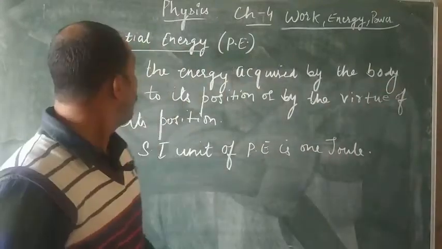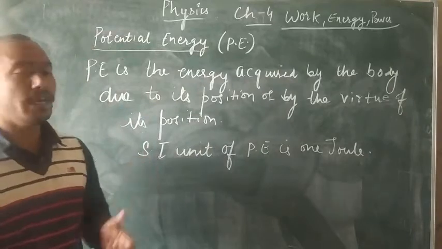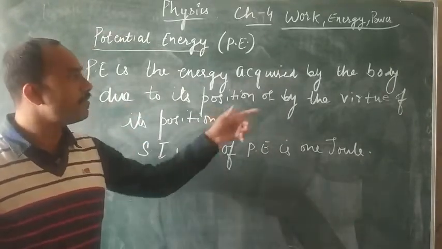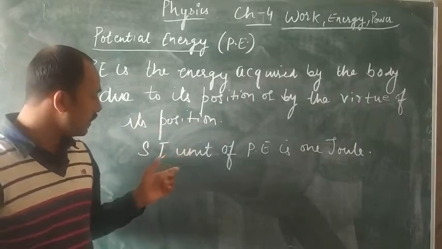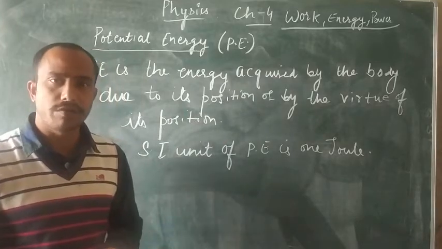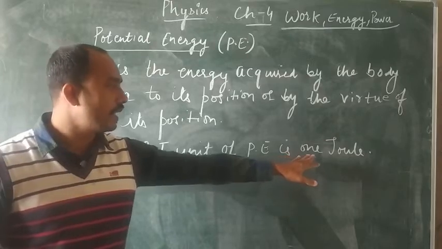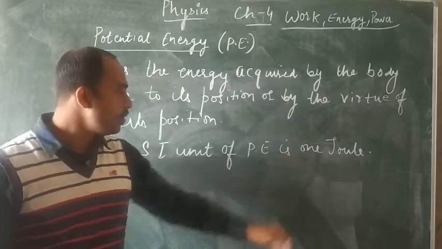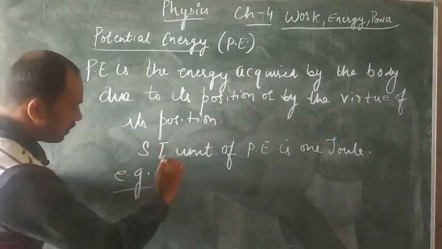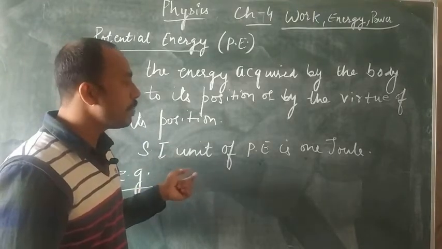Okay, so what is potential energy? Potential energy is the energy acquired by any body due to its position or by the virtue of its position, and the SI unit of potential energy is the same as the SI unit of energy because it is also a type of energy. So the SI unit is 1 joule. Now we will take some examples.